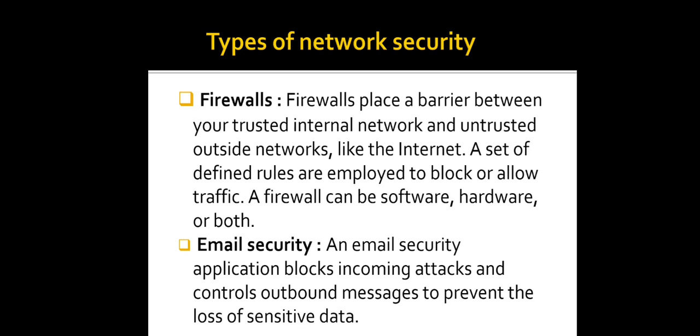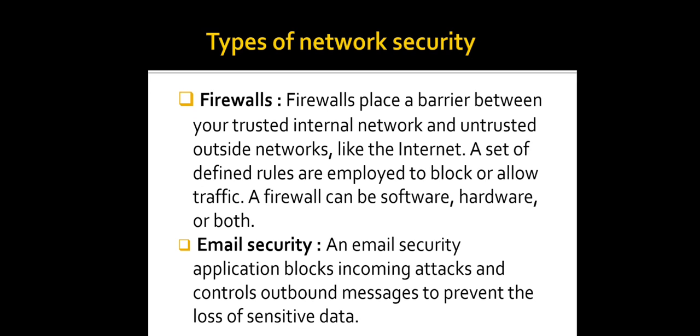So similar to that, firewalls also place a barrier between your trusted internal network and untrusted outside networks like the internet. A set of defined rules are employed to block or allow traffic. A firewall can be, as I told you, software, hardware, or both. The firewall efficiently manages traffic on your PC, monitors in and out connections, and secures all the connections when you are online.